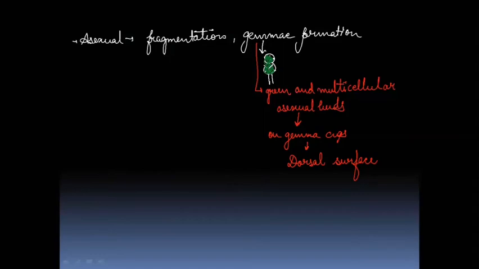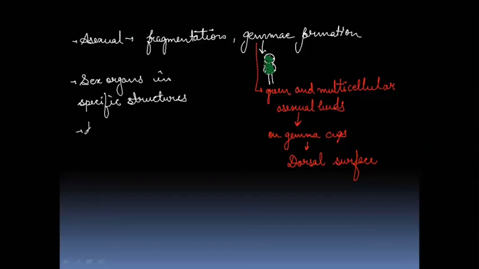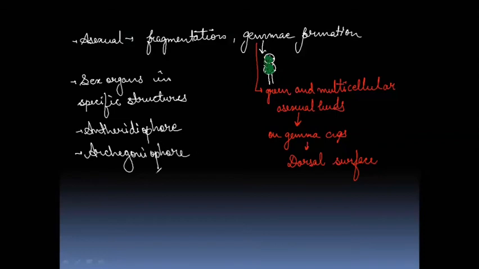Next, if we talk about the sex organs, then sex organs are formed in specific structures, and these specific structures are given the names antheridiophore, that is the male one, and archegoniophore, where the female reproductive structure will be there.